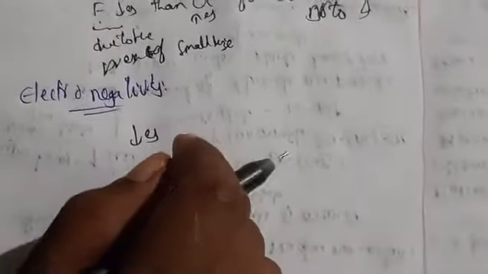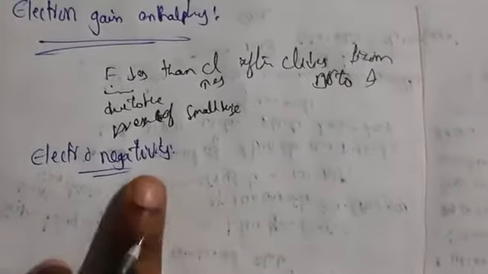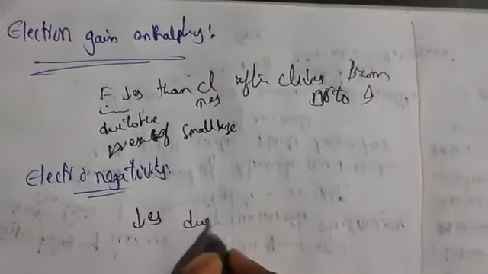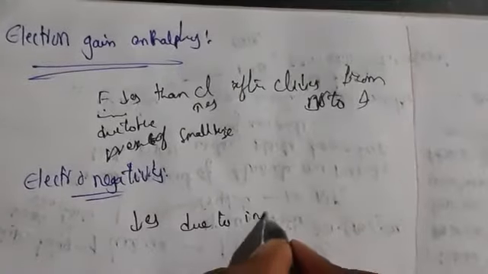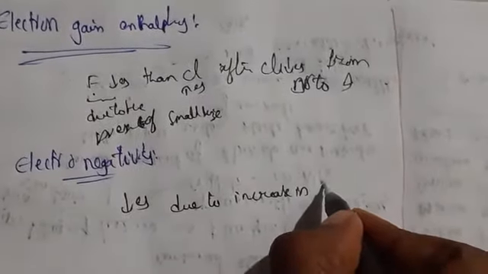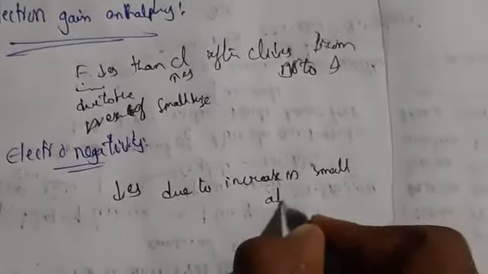Electronegativity value decreases down the group. Fluorine has the highest electronegativity due to its small size, and the electronegativity decreases due to the increase in atomic size.